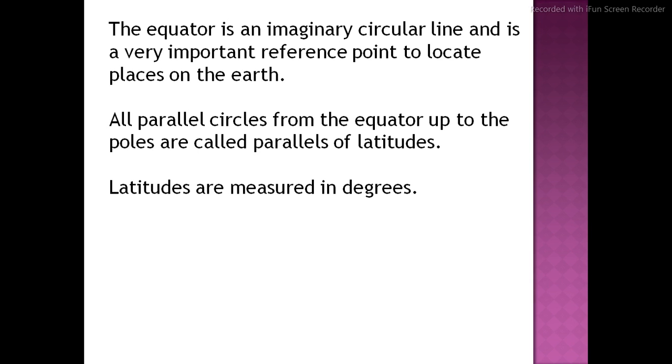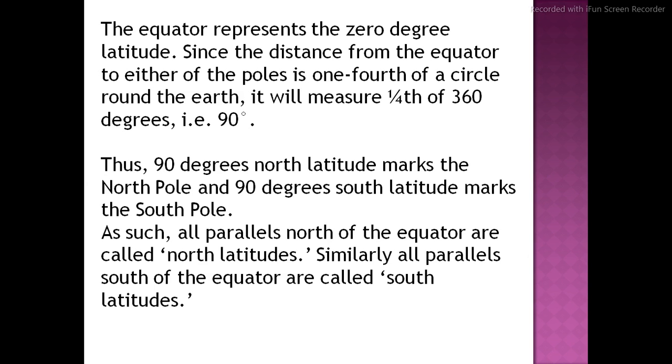The equator is an imaginary circular line and is a very important reference to locate a place. All the parallel circles from the equator up to the pole are called parallels of latitude. Latitudes are measured in degrees. The equator represents 0 degree latitude.